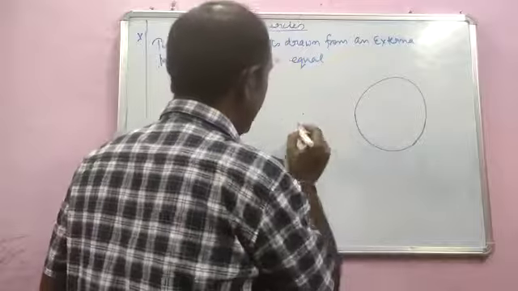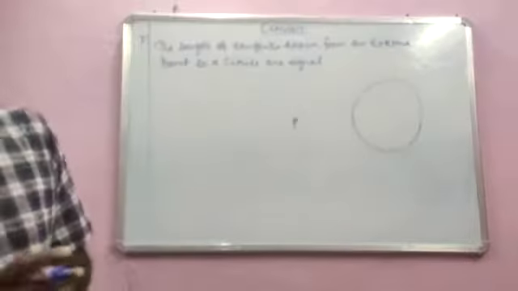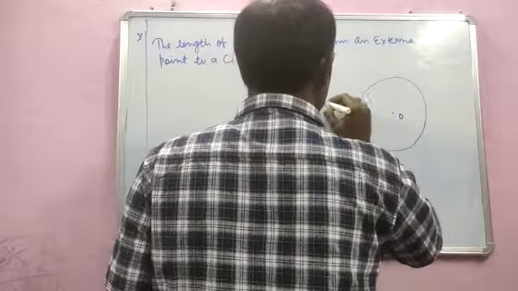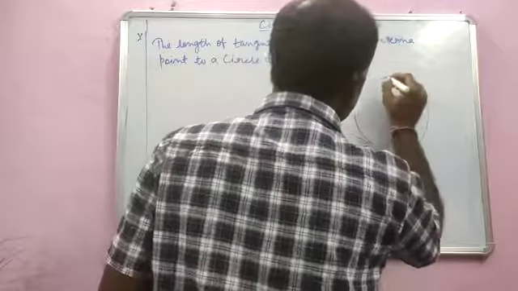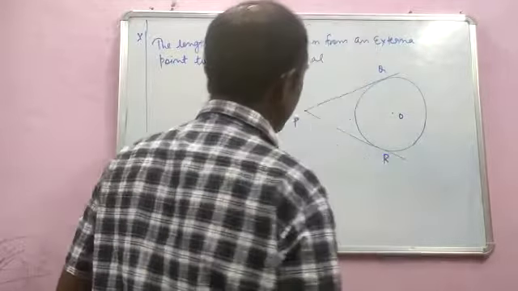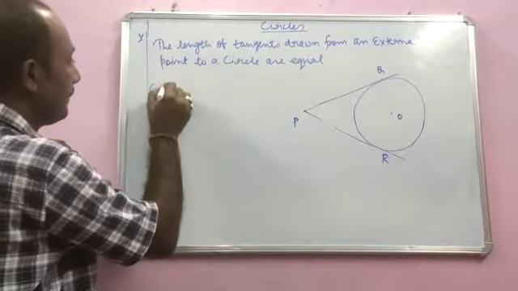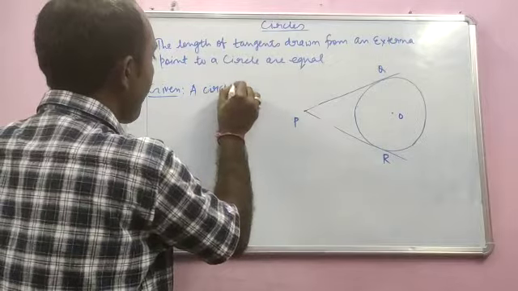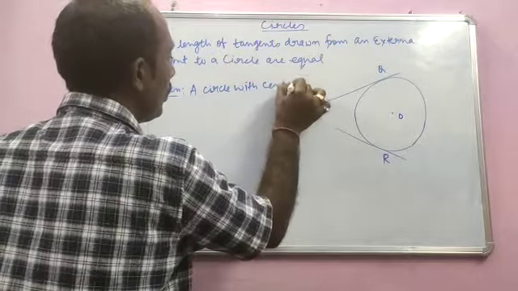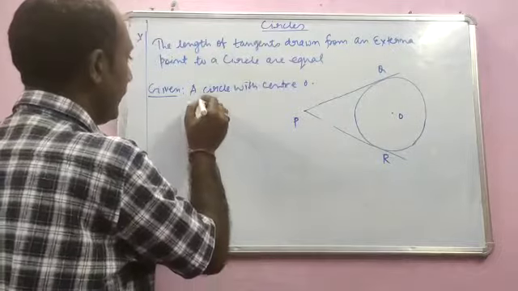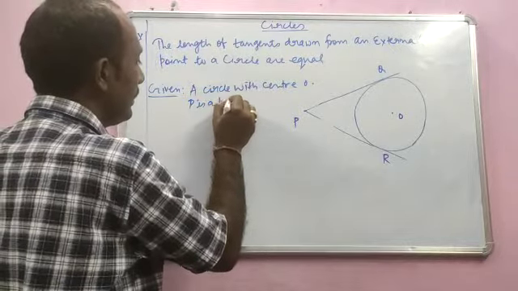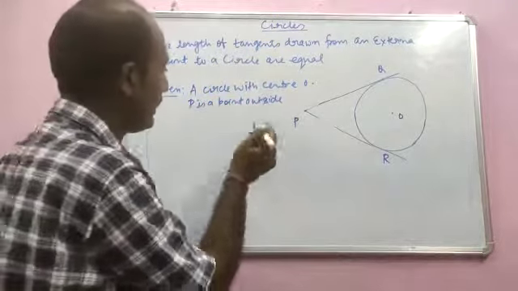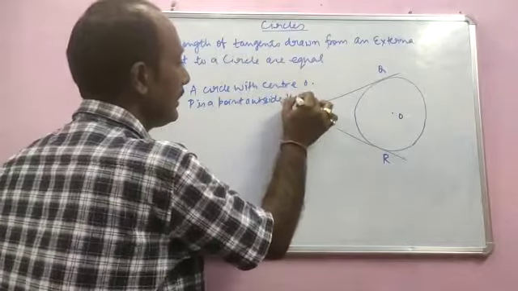Let me mark a point P here, external point P, and let the center be O, and let us take the two tangents as PQ and PR. Okay. So what is given here? Given is a circle with center O. P is a point outside, or you may write P is an external point of the circle. P is a point outside the circle.